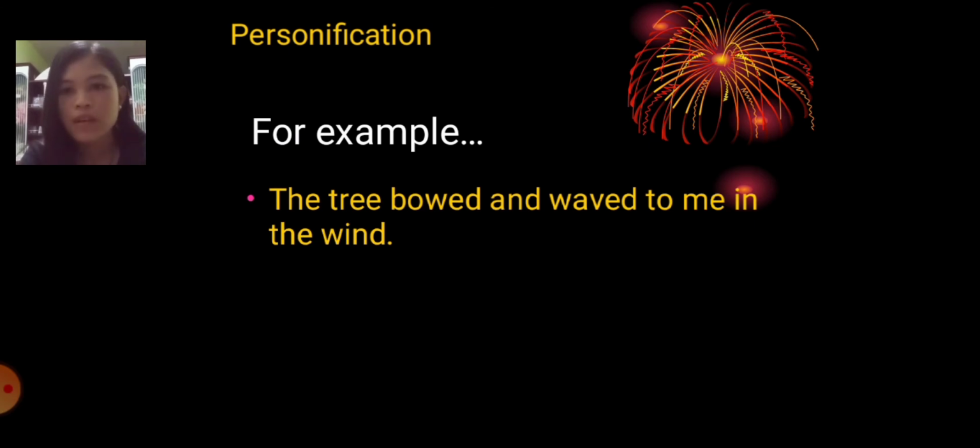We already know that waving and bowing are not characteristics of a tree, because a tree doesn't have the capacity to do these kinds of actions. It's only within human capacity. So that's how personification is, where an object is being described with human characteristics.